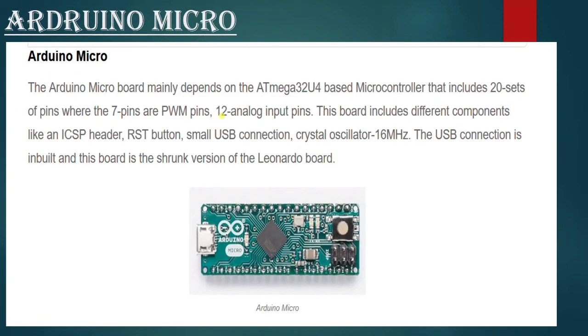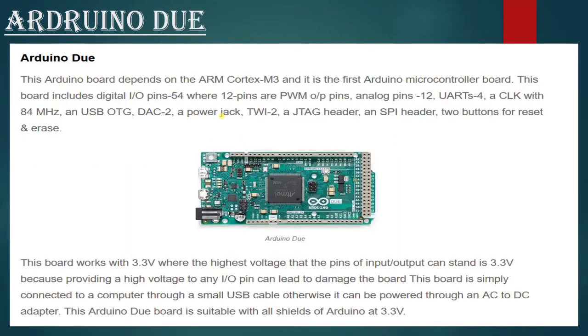Now Arduino Micro. Here it has 20 sets of pins. The USB connection is inbuilt, and it is the shrunk version of the Leonardo board. Now Arduino Due. This Arduino board depends on the ARM Cortex M3, and it is the first Arduino microcontroller board.